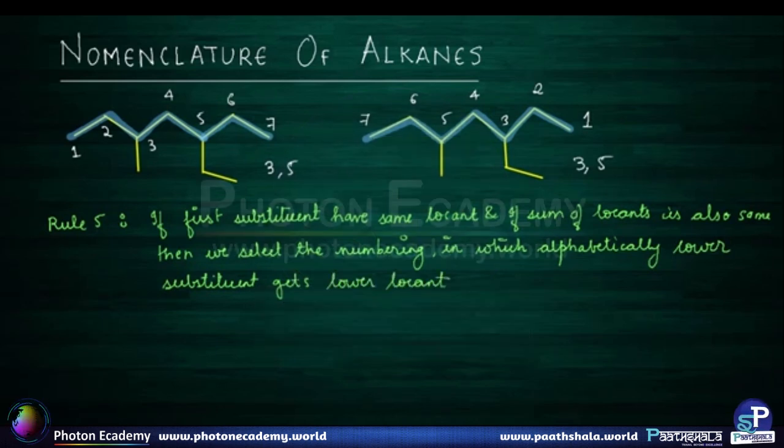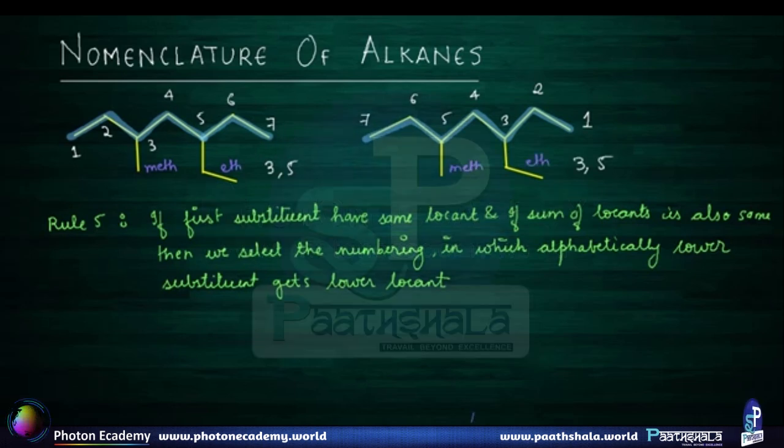So in this example, this is the methyl substituent, meth, and this is the ethyl substituent, eth. In this case, ethyl is lower alphabetically than methyl, as E comes before M alphabetically. So ethyl is the lower substituent. Hence, according to the rule, ethyl should get the lower locant than methyl. So in the second numbering, ethyl gets 3 as locant, and in the first numbering, ethyl gets 5 as the locant. So hence, our second numbering is correct and this numbering is wrong.